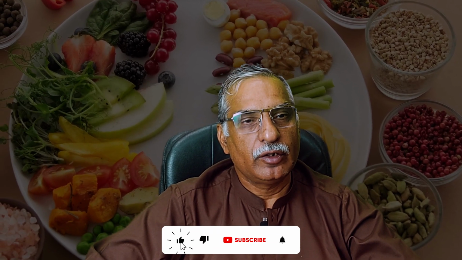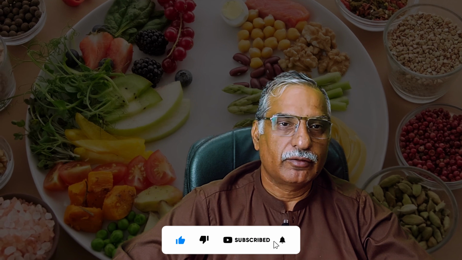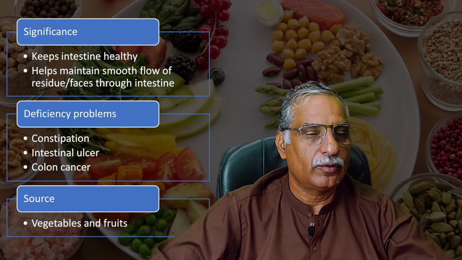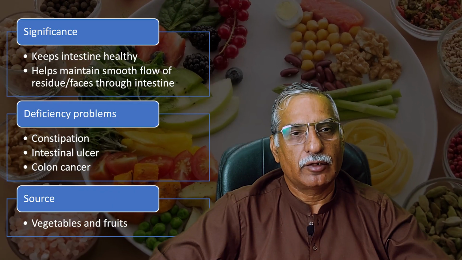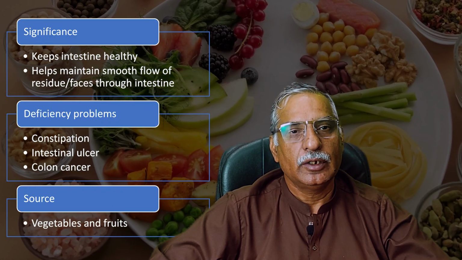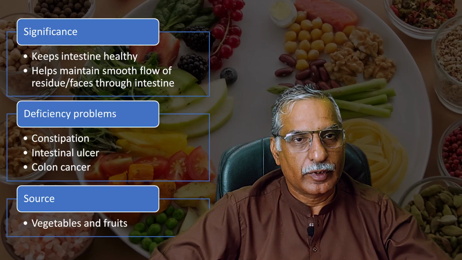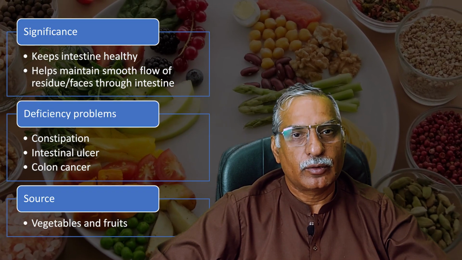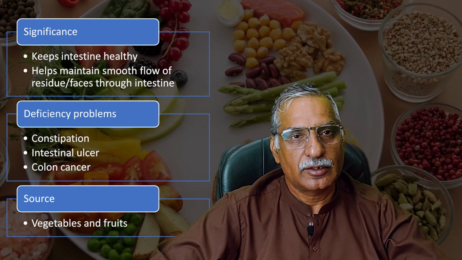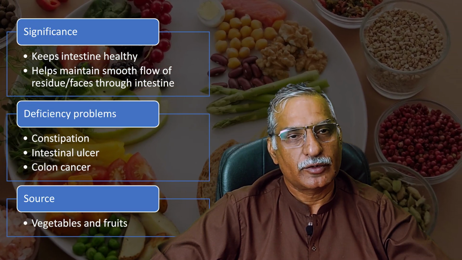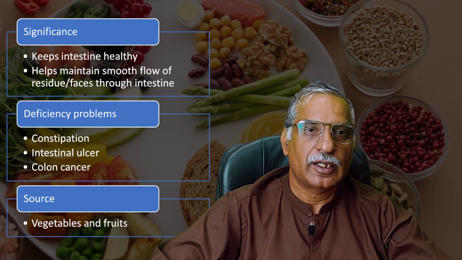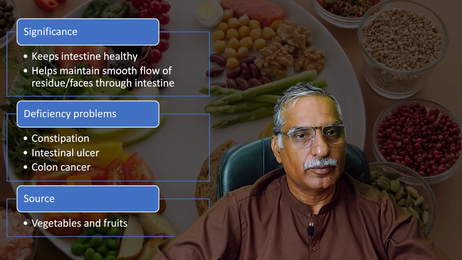Dietary fiber, generally known as roughage. This dietary fiber is very important to us because it keeps our intestine healthy, it prevents constipation, and it reduces the chances of developing intestinal cancer. What is this dietary fiber actually made up of? Plant products contain cells, and plant cells have a cell wall made up of cellulose fibers, and these cellulose fibers are serving as roughage, serving as dietary fiber.